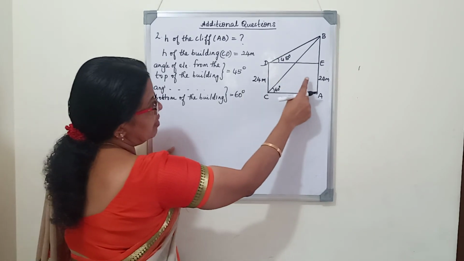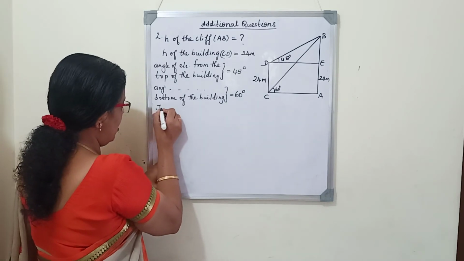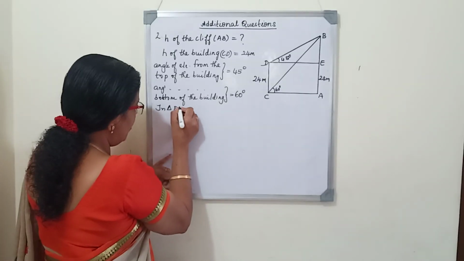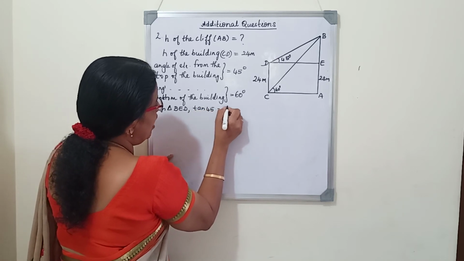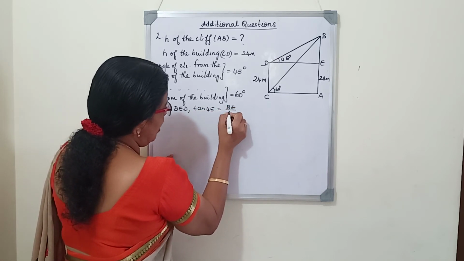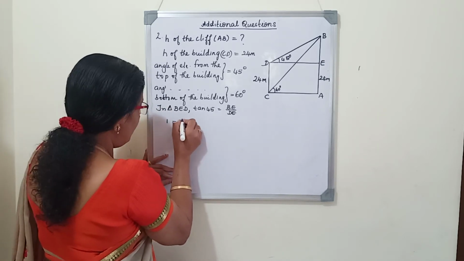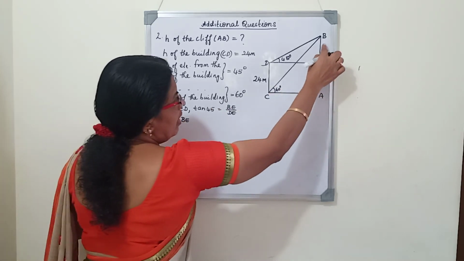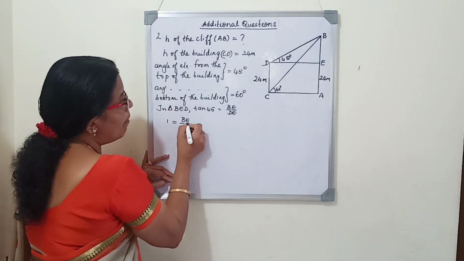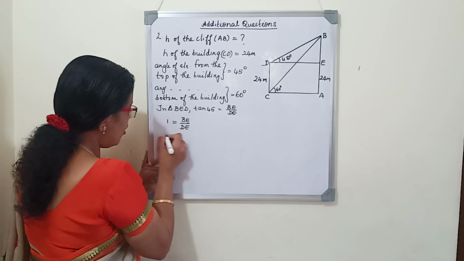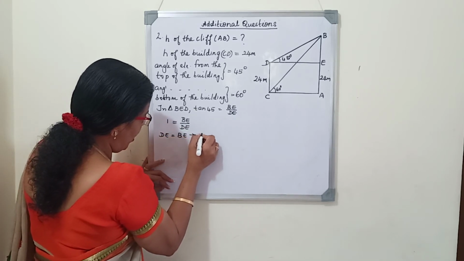Now we will consider first this small triangle BED. In triangle BED, tan 45 is equal to opposite side BE by adjacent side DE. Tan 45 is 1. BE we should find, because if we find BE only we can find AB, total height of the cliff. 1 equals BE by DE, cross multiply, DE is equal to BE. Let it be equation 1.